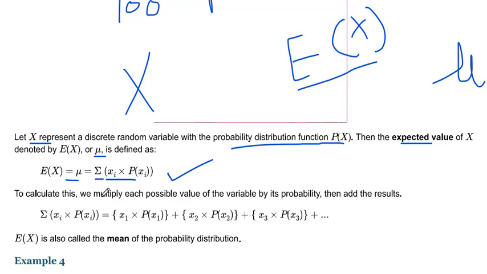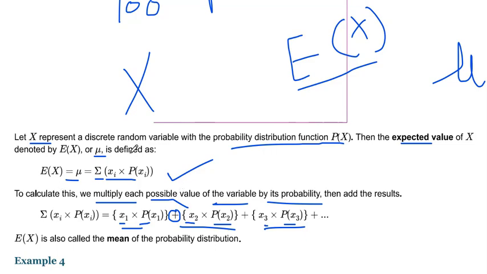We have to multiply each possible outcome of the variable by its probability and add the results. Outcome number 1 with its probability, outcome number 2 with its probability, outcome number 3 with its probability, multiply them and add all the results.